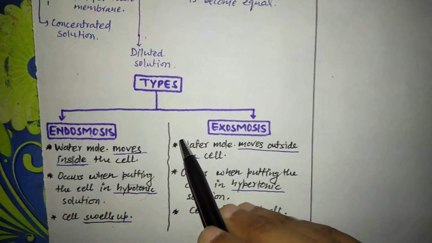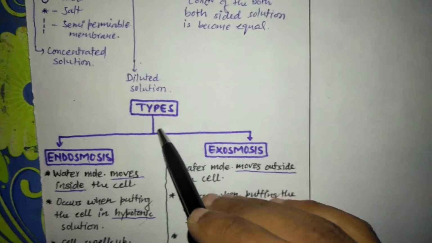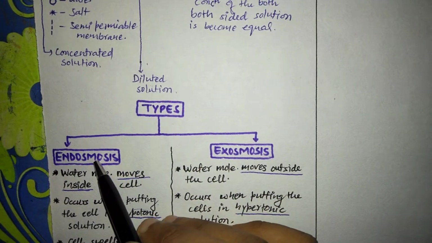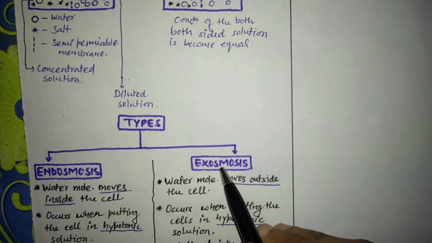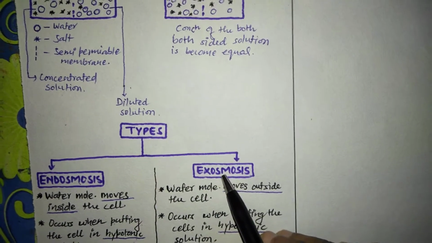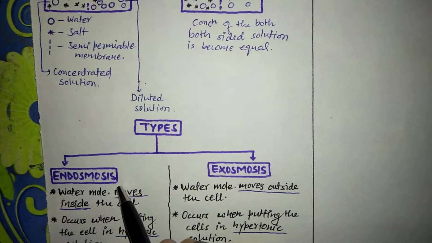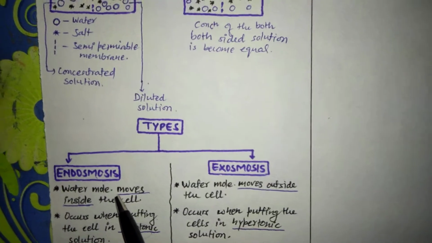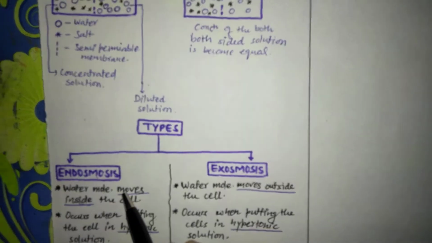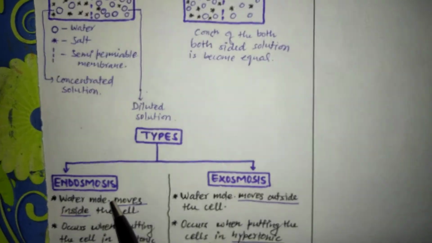Next we have to discuss the types of osmosis. The osmotic process can be categorized into two types. First is endosmosis and second is exosmosis. What is endosmosis? In endosmosis, water molecules move from outside to inside the cells.